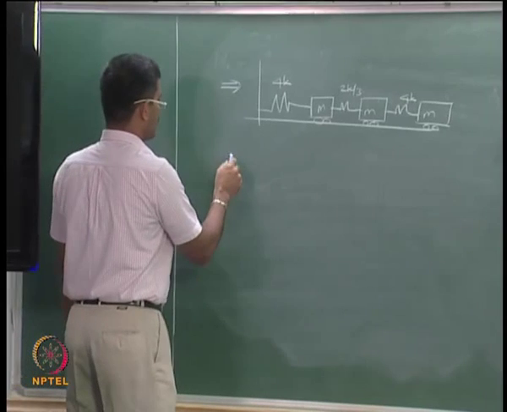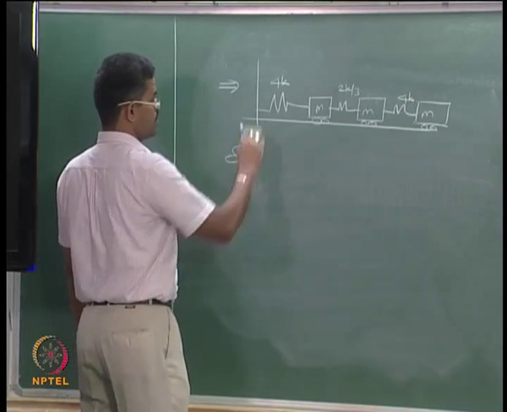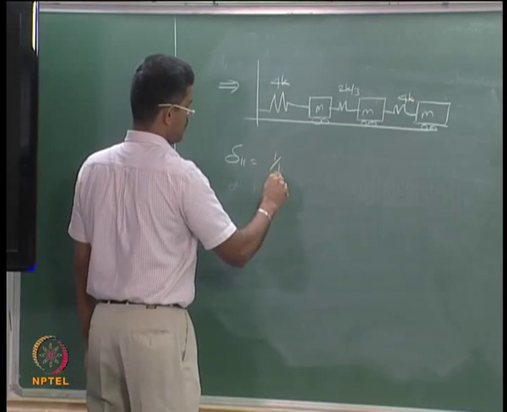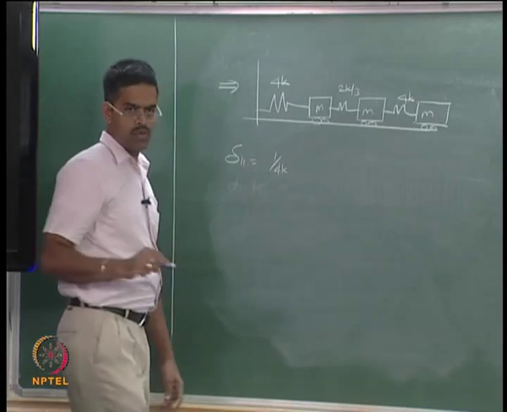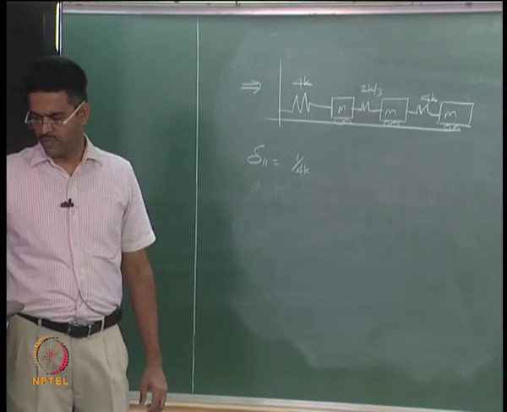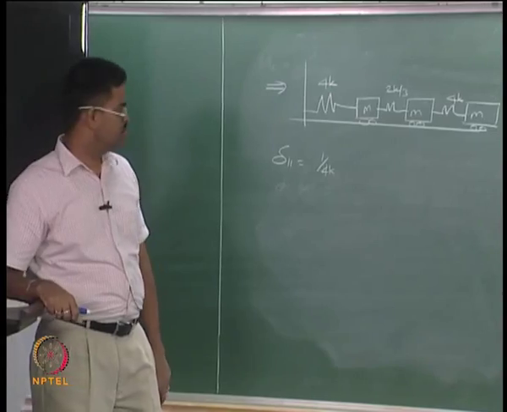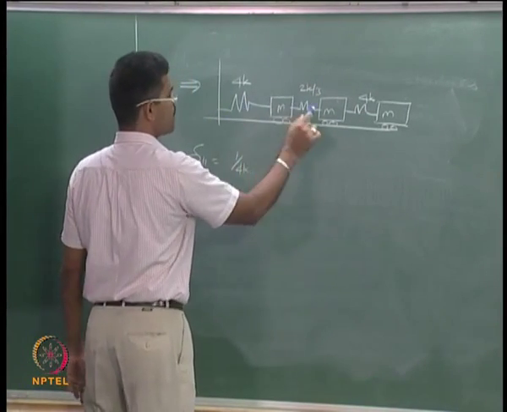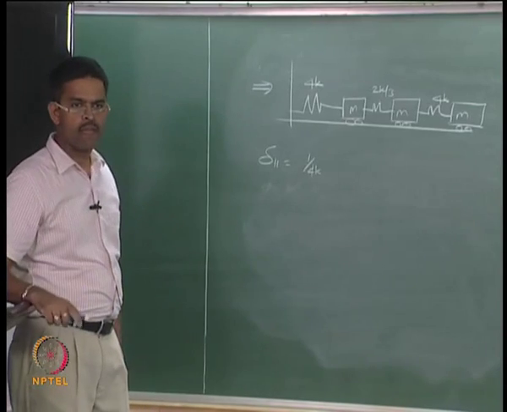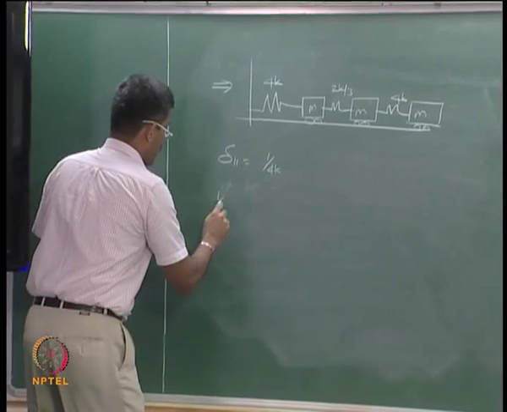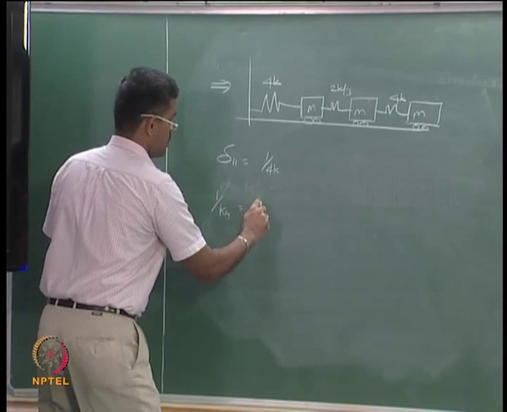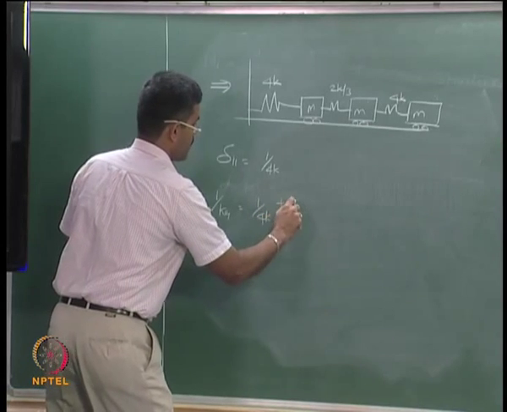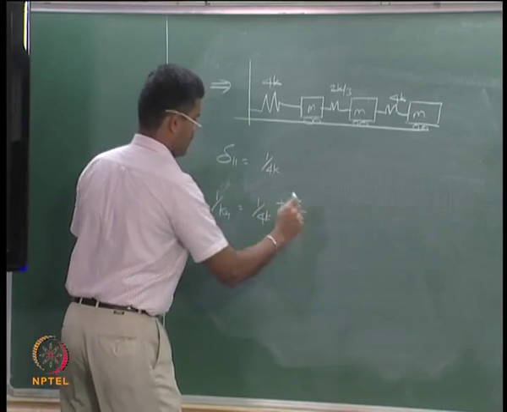And delta 11 for the first case is nothing but 1 by 4K. When I come to the second case, these two springs again become in series. So 1 by K equivalent again is 1 by 4K plus 3 by 2K.